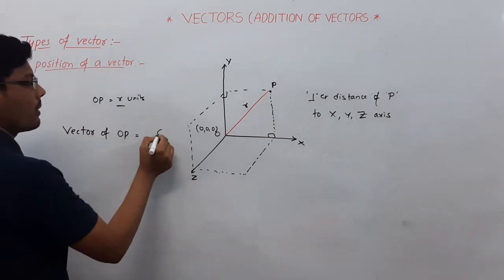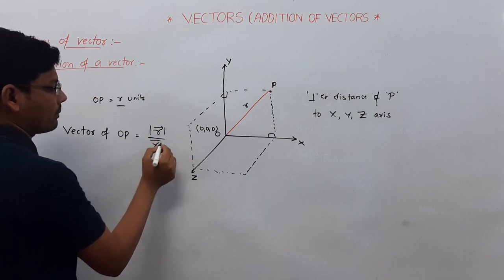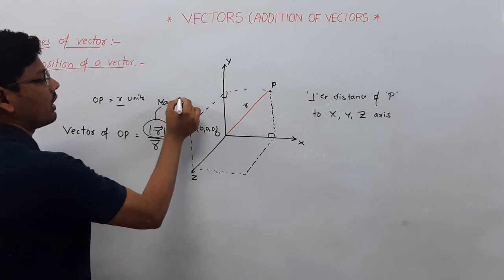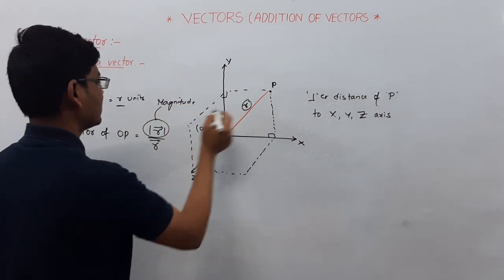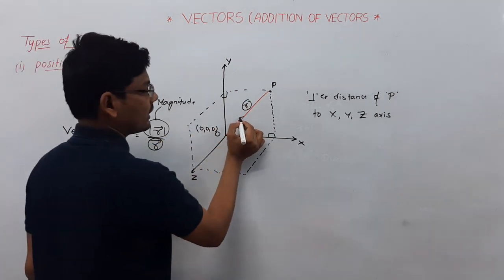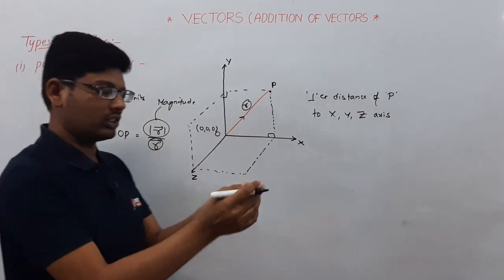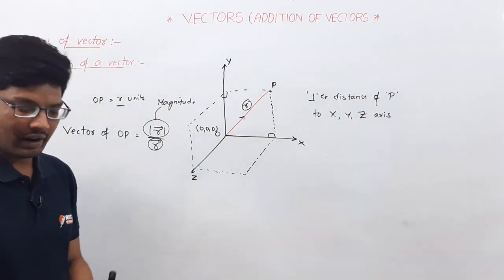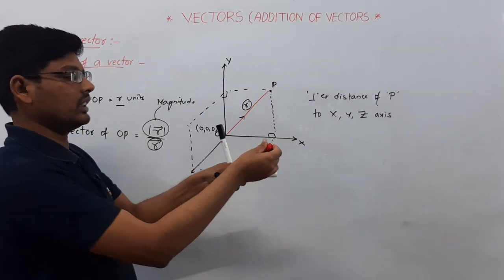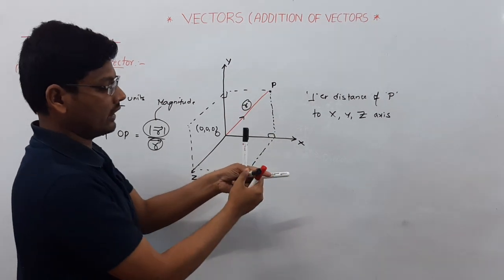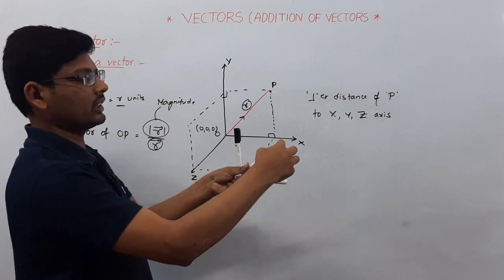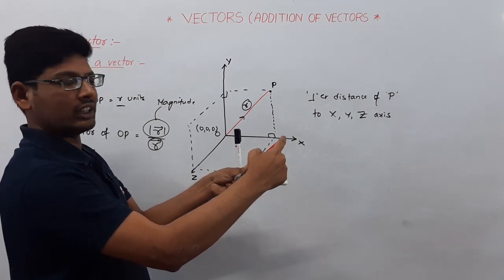Vector OP is equal to the magnitude of r bar times the direction, where r is a magnitude, the modulus of r bar, it is a distance, the distance from O to P here, and the direction is the direction of OP. In which direction, we have to identify here. See here, it is touching at the origin, that is O here. It is at some distance, and this is the end point of the red sketch, P here.